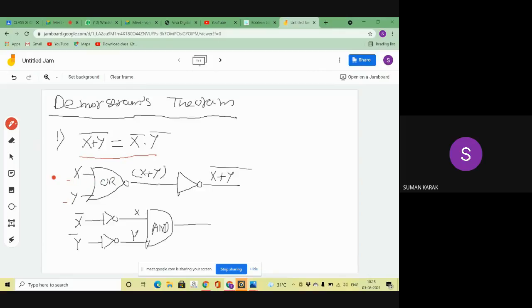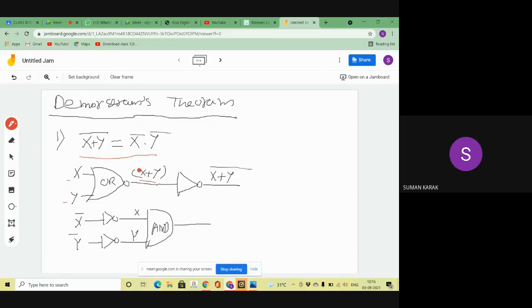Did you see the screen? Hello? Yes, sir. Okay. So when I give the two inputs X and Y to the OR gate, what is my output? Obviously my output is X plus Y, right? Yes or no? Obviously my output is X plus Y.